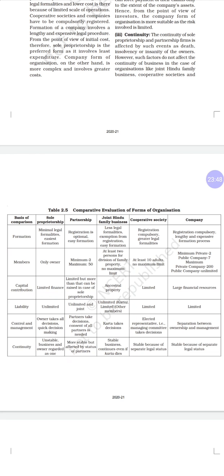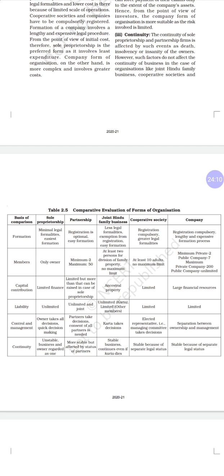For a cooperative society, registration is compulsory and there are more legal formalities, with more paperwork. And for the company, it is the same: registration is compulsory according to the Companies Act 2013. Length and expenses are more, because the processes are more in the formation of a company and a cooperative society.